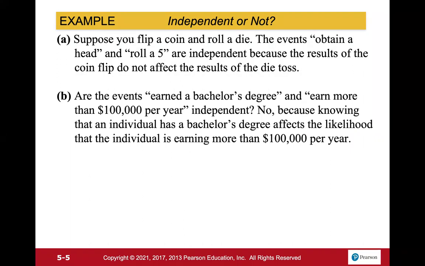B, are the events earn a bachelor's degree and earn more than $100,000 a year independent? No, because knowing an individual has a bachelor's degree affects the likelihood of the individual earning more than $100,000 a year. So a bachelor's degree does increase your odds of making $100,000 a year versus people that don't. There are a couple of things that you could do to earn $100,000 a year, but earning a bachelor's degree does increase your odds a bit.